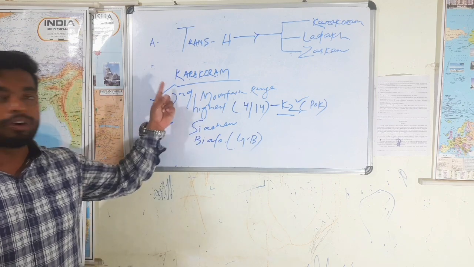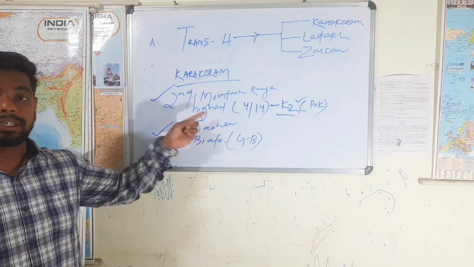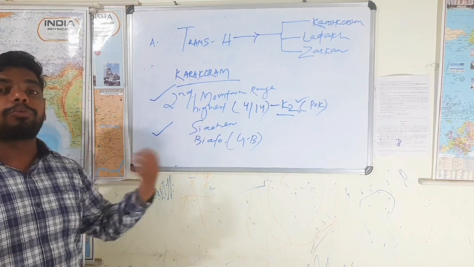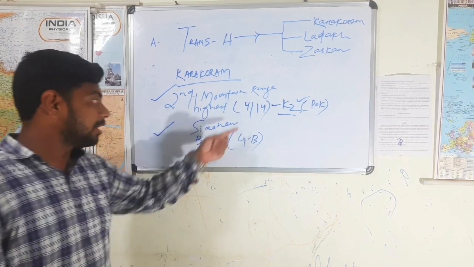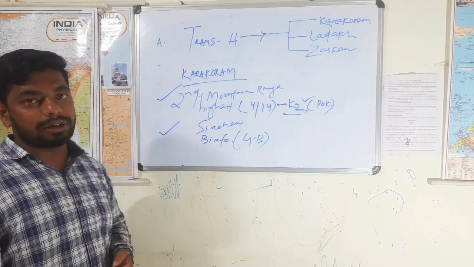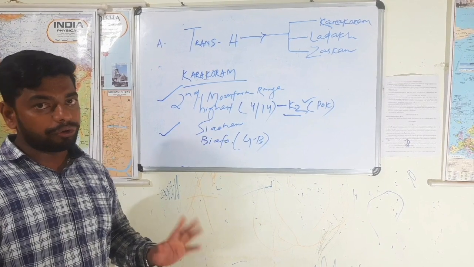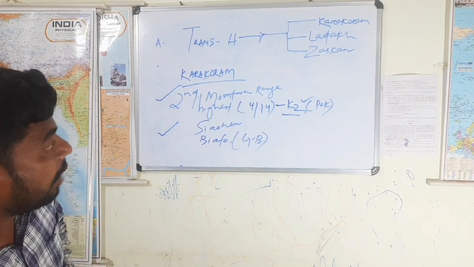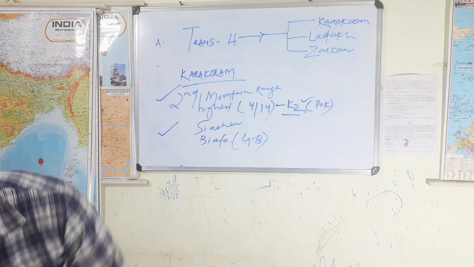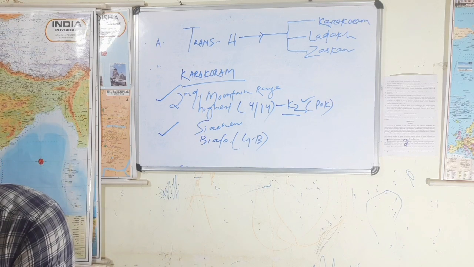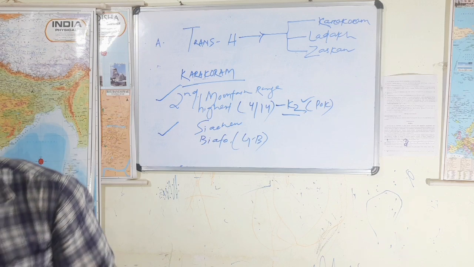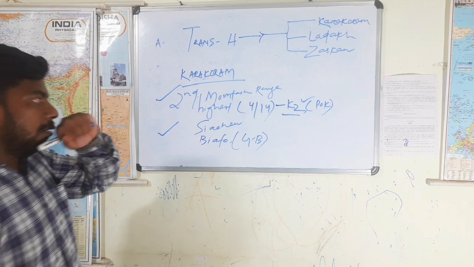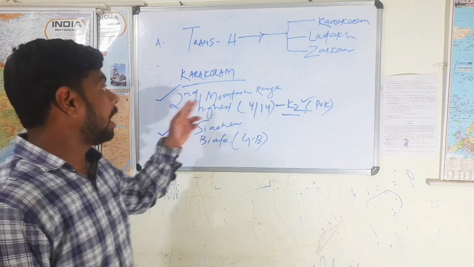So what have we understood so far? We have been discussing the Karakoram range, the second highest mountain range in the entire world, where a number of non-polar glaciers are there. Siachen Glacier is second largest, Biafo Glacier the third. Fine. Any other doubts? Which is the highest mountain range in the entire world? The Himalayan range. And the second highest mountain range? Karakoram.